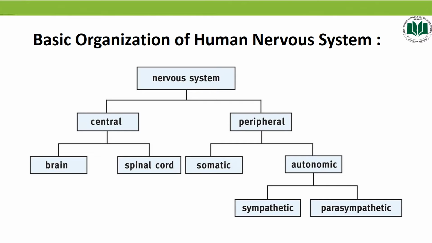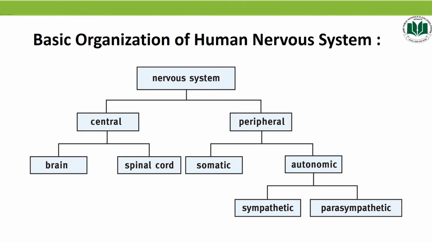So motor neuron divided into two main types of the system, that is the somatic nervous system and autonomic nervous system. Somatic nervous system control all the voluntary movement, while autonomic nervous system control all the involuntary responses. And what do we mean by voluntary? Voluntary means they are under the control of our willpower, and involuntary means those type of responses which are not under the control of our willpower.